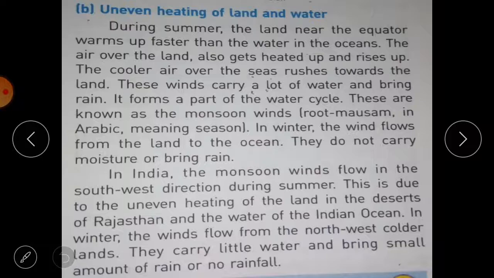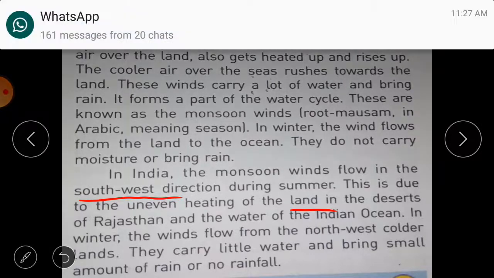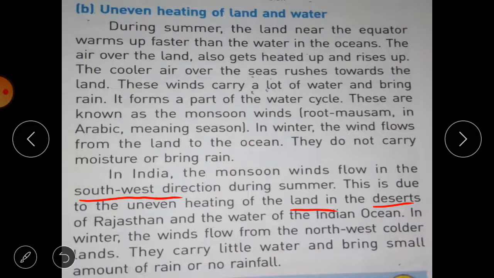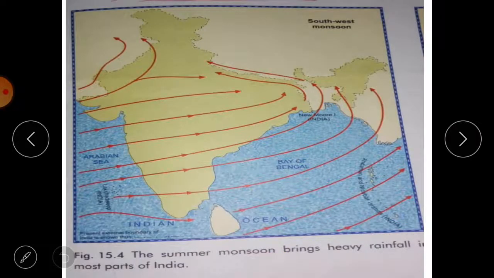Okay, then in India the monsoon winds flow in the southwest direction during the summer, and this is due to the uneven heating of the land and the deserts in Rajasthan and the water of the Indian Ocean. In winter the opposite thing is there, the winds flow from the northwest colder lands and they carry little water and bring a small amount of rain or no rainfall. I will explain it in the picture here. Here you can see the summer monsoon brings heavy rainfall in most parts of India.